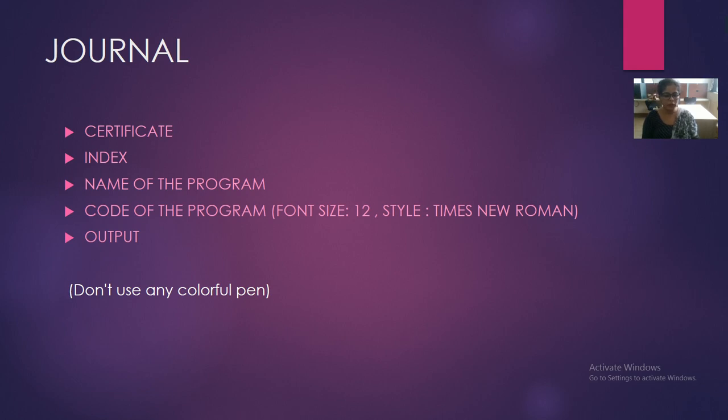And the very important thing is, do not use any colorful pen in the journal. In the 11th standard, many students used red, green or pink pens in the file. So you have to use only blue and black ball pens for the index or to fill the certificate; otherwise you don't have to use any colorful pen. And in the case of the IT journal, you have to attach codes and outputs in printed format, so you don't have to use any pen.